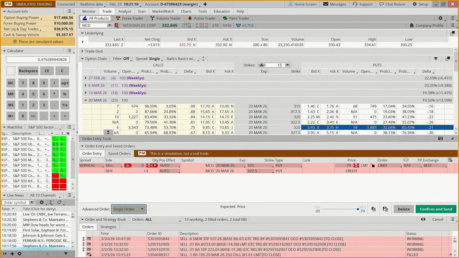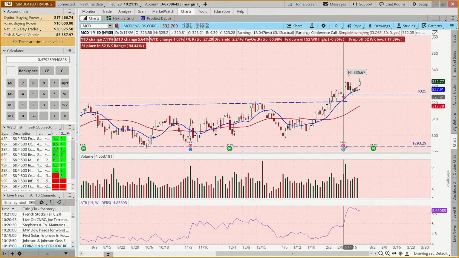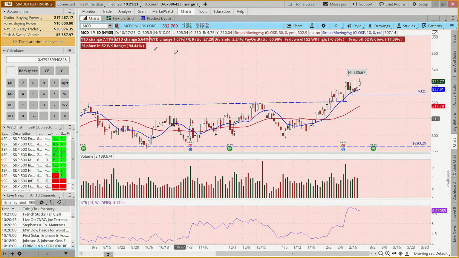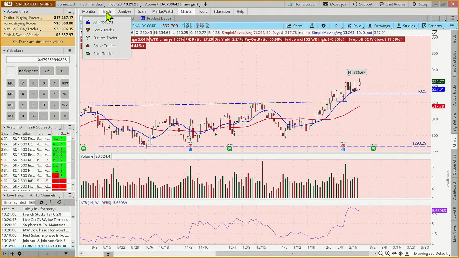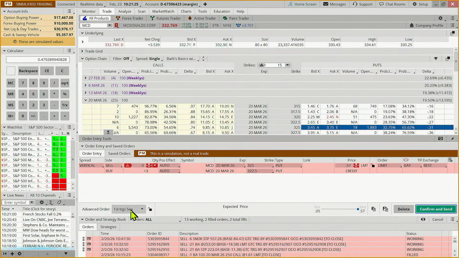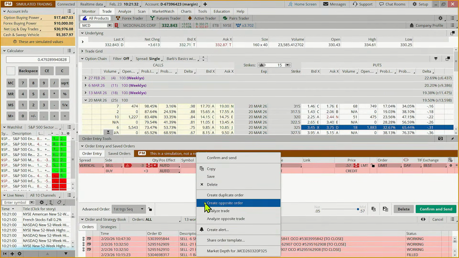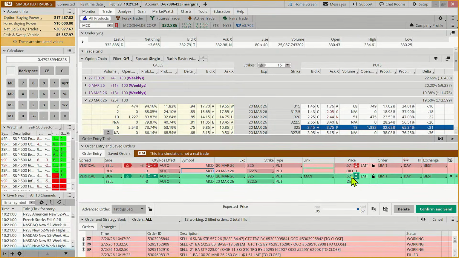And then in our example trading plan, we have a couple of other rules. One, we don't want to trade it over earnings. So if we look, earnings is behind us, so we're good to go there. And the second thing is we want to buy it back when we've got 80% of our max gain. So we're going to create an opposite order, and we're going to say, hey, when this is worth about 12 cents, buy it back.